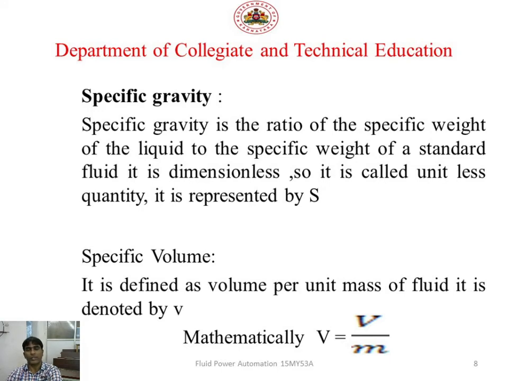Both are of the same unit, hence it is a dimensionless quantity, or we can also call it a unitless quantity, and it is represented by the letter S. Both numerator and denominator are specific weights, so the units cancel and the unit is 1. Hence we call it a unitless or dimensionless quantity. That is your specific gravity.